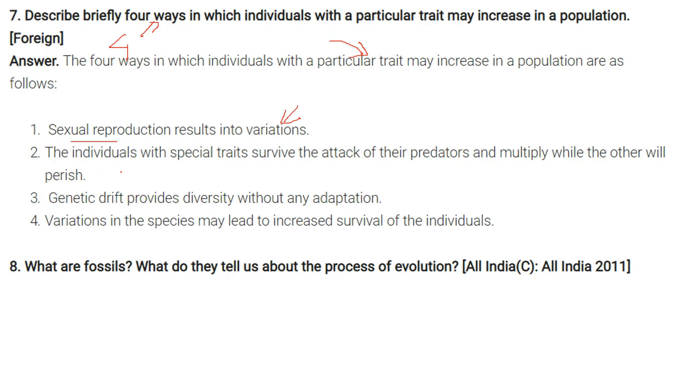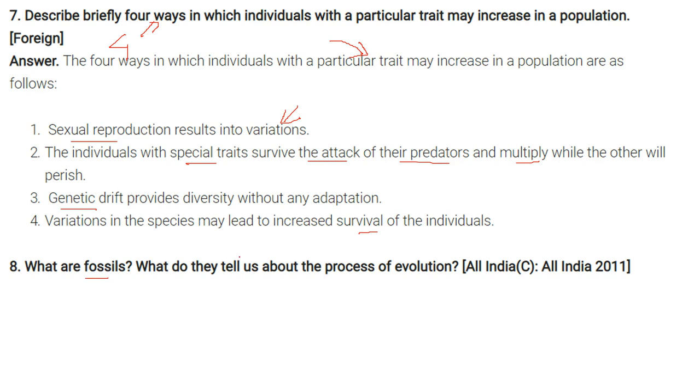Now the individuals with special traits survive the attack of the predators, and they multiply while the others perish, because they have special traits to save them from any external effect or external attack. Now genetic drift provides diversity without any adaptation, and the variation in the species may lead to increased survival of the individuals.